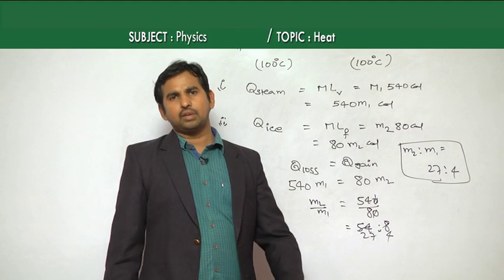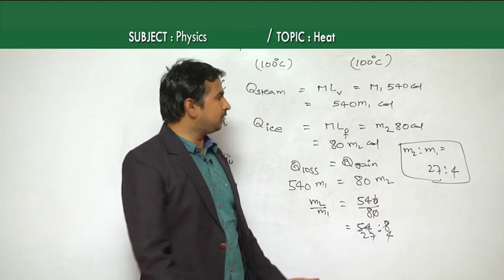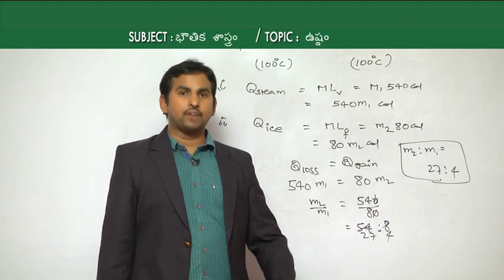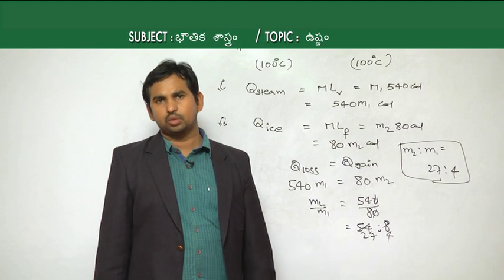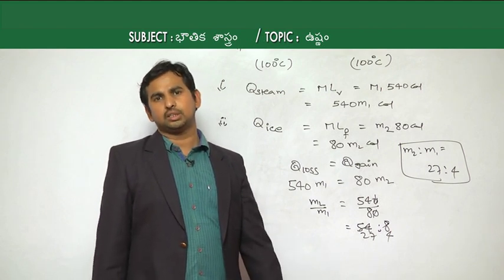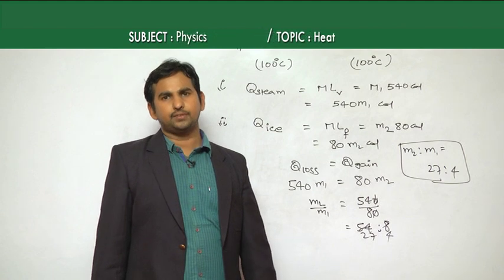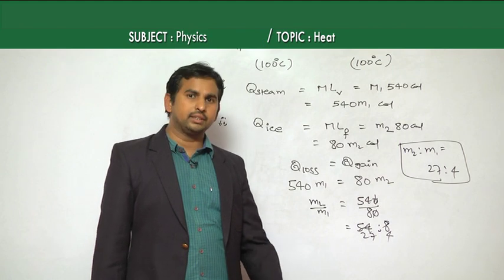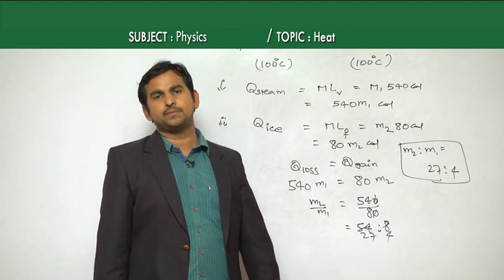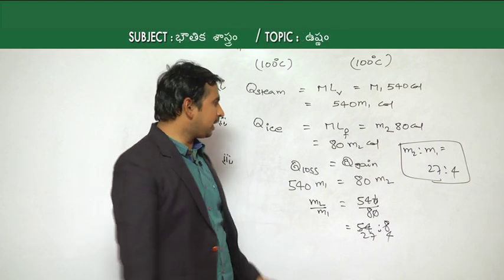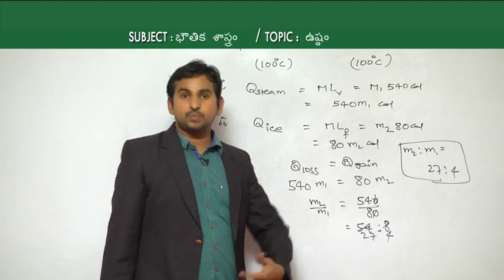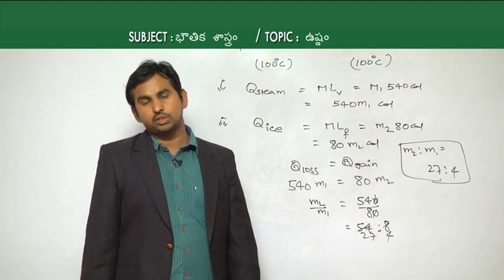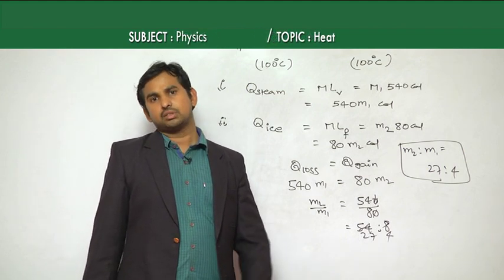So, based on that we have a number of MCQs, and in the same way, when it comes to numerical type questions, they ask about the final temperature after mixing a hot body with a cold body, or hot water with cold water. And if you have a solid mass dropped into water, there are changes of temperature, so finding the resultant temperature, or finding the specific heat capacity of the given solid. Even in the case of mixtures, we can take an ice plus water mixture, or a steam and ice mixture. Like this, they ask different questions.